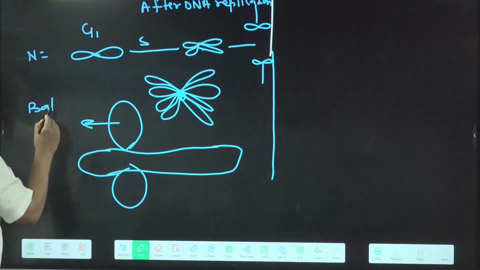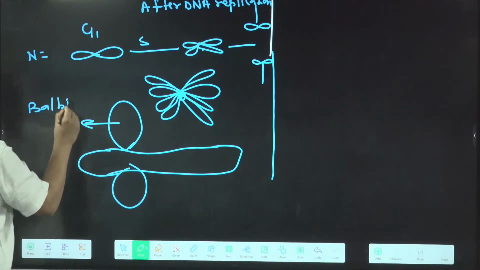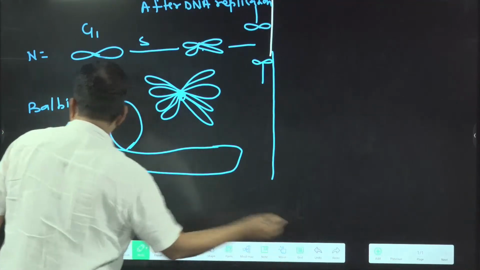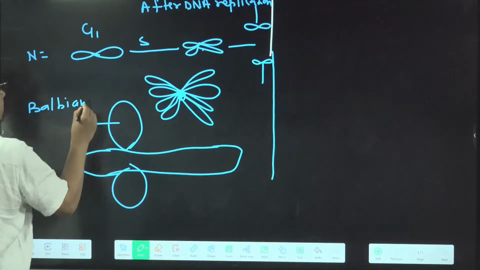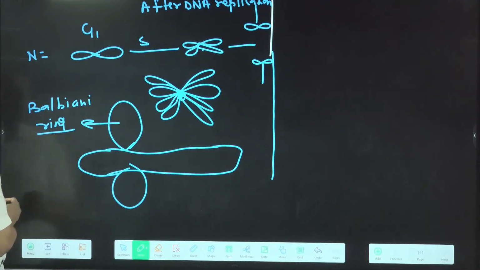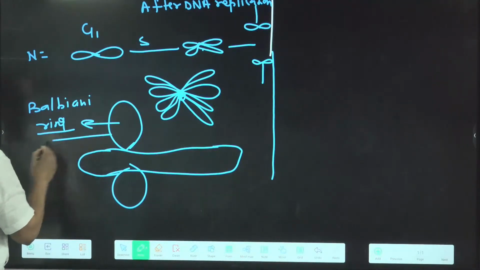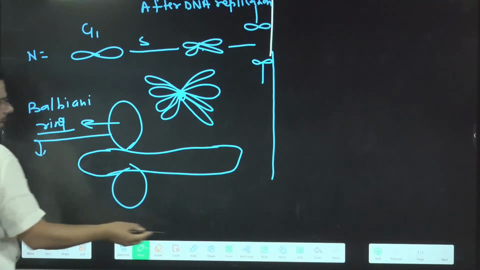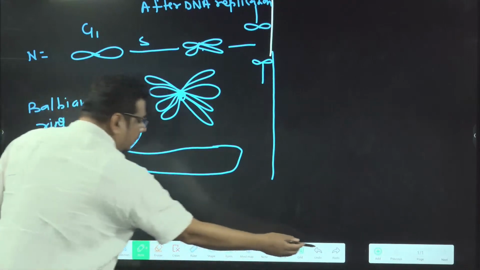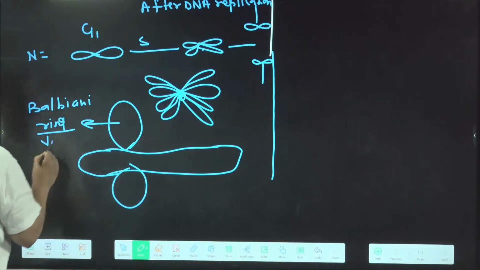The examiner asks a question: Balbiani rings are present in which chromosome? These Balbiani rings are present in polytene chromosome. And what is the chemical composition of Balbiani rings? Chemically, they are DNA.